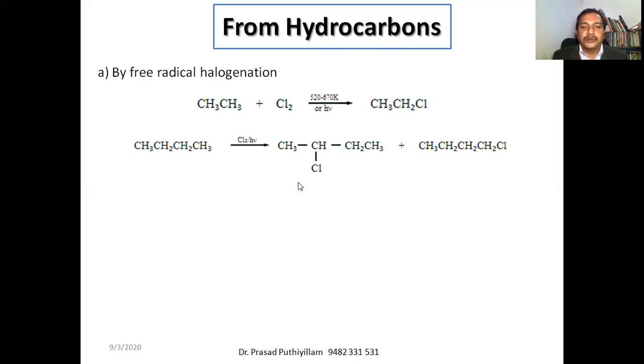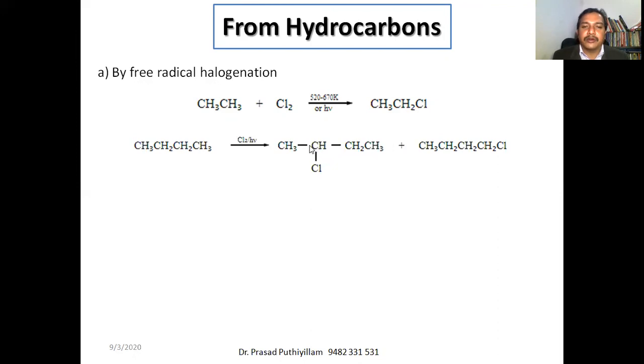Here 2-chlorobutane will be the more predominant product, we will get more of it in this mixture, because the secondary carbon has more electron density due to the presence of CH3 and CH2CH3. They have an inductive effect, which pushes electrons towards the center carbon atom.